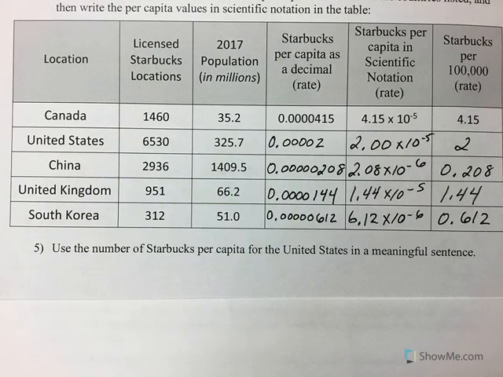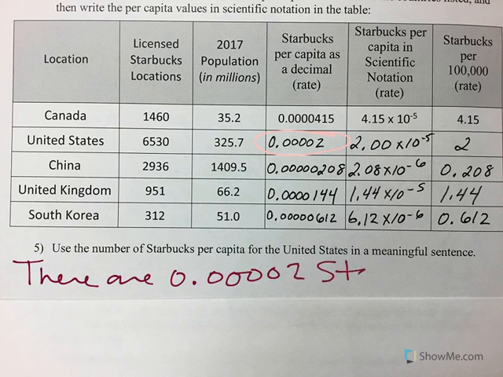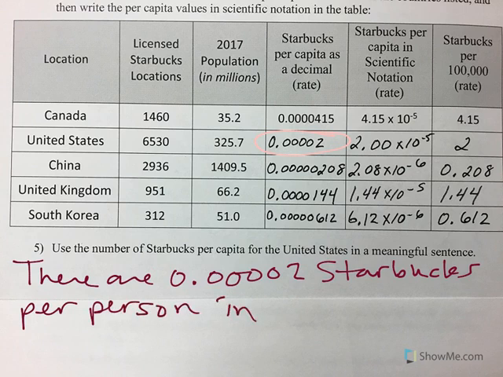So now let's go ahead and use the number of Starbucks per capita for the United States in a meaningful sentence. Okay, well, the United States per capita is here. So using that in a sentence, there are 0.00002, I need 4 zeros and a 2, Starbucks per person in the U.S.